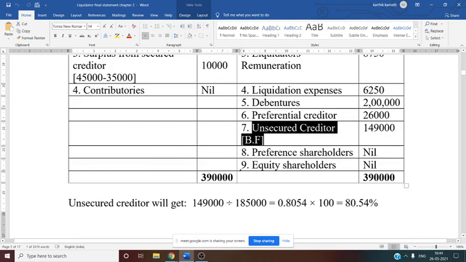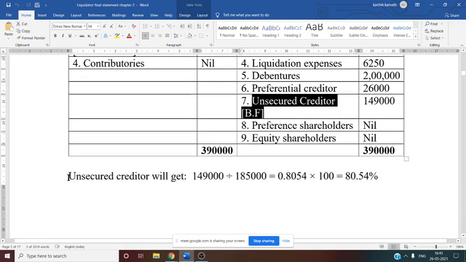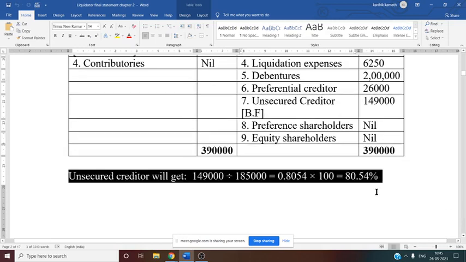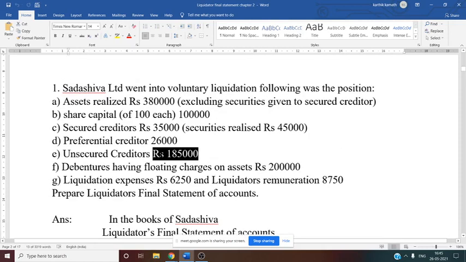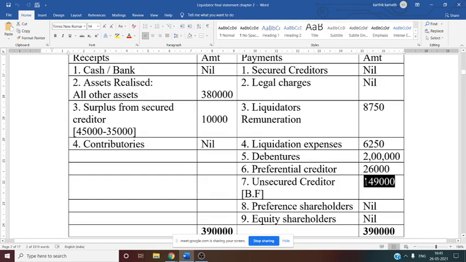Once you get the balancing figure, the problem is over. Then below that you need to show how much unsecured creditor will get for every 1 rupee. So for that you need to make the calculation. How to make the calculation? Now you need to see unsecured creditor given in the question, that is 1,85,000. This is the actual amount due by the company to the unsecured creditor. That means here company needs to give unsecured creditor 1,85,000. But whatever the amount the company now has, that is 1,49,000 only.